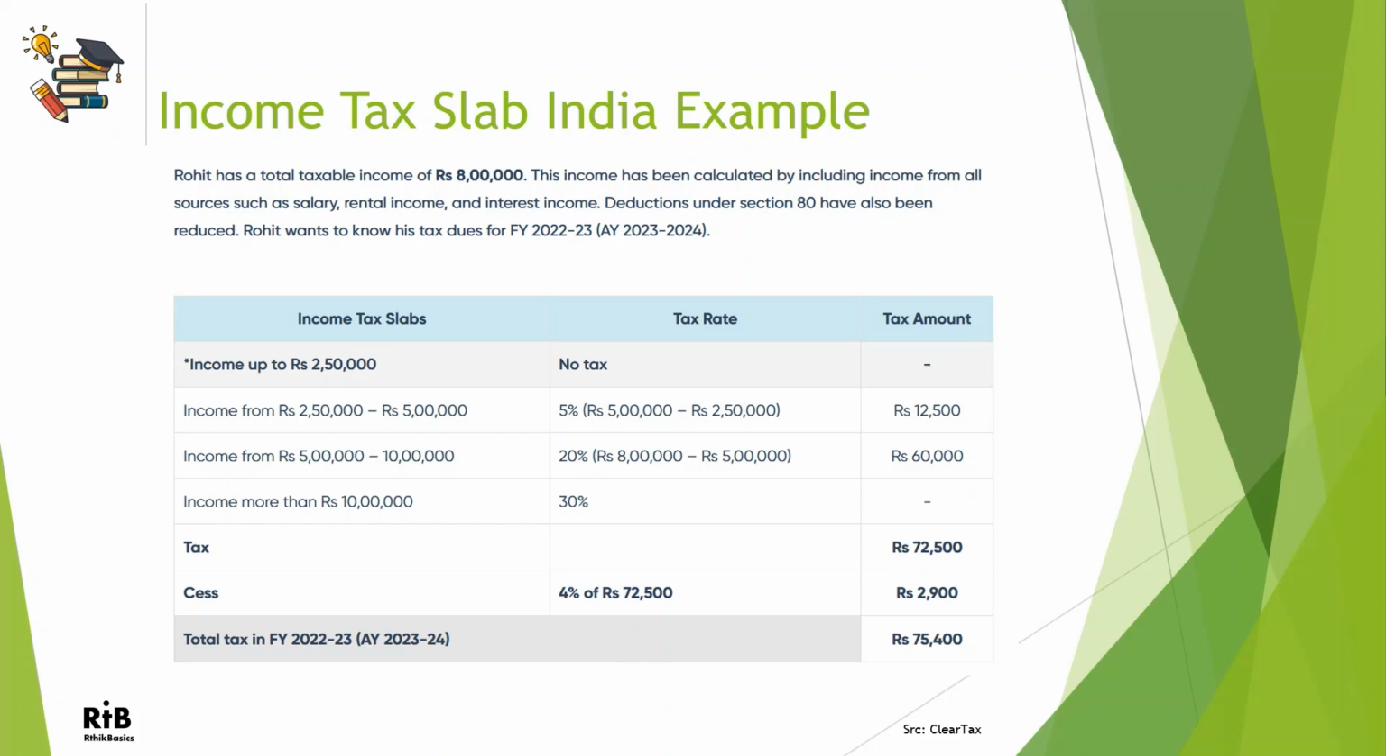And then in addition to that, there is this cess of 4%, which gets applied on top of the income tax. So 2,900 is the cess, which is 4% of 72,500, which makes the total tax that this person needs to pay 75,400 rupees. There is no surcharge involved here because it's not exceeding the thresholds that we had talked about. So we are keeping it simple. Once you have the taxable income defined, you can calculate the tax that you need to pay as per the table that we saw earlier.